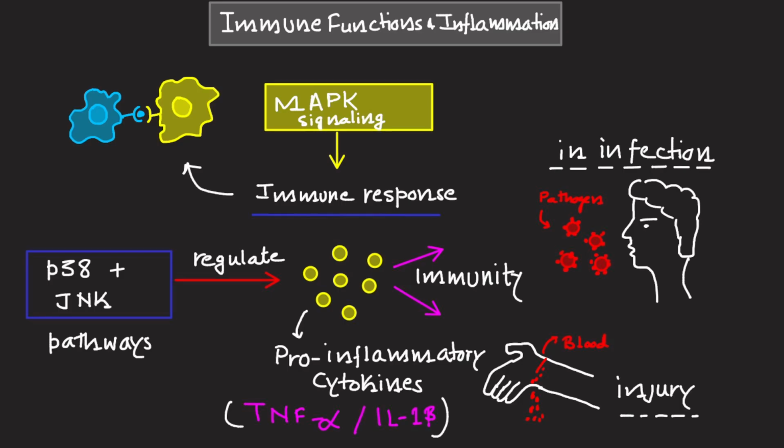So it's very important to regulate the immune function as well as regulate the inflammation. In this case, P38 and JNK pathways are important to regulate the pro-inflammatory cytokines.